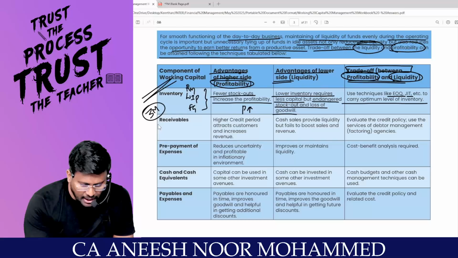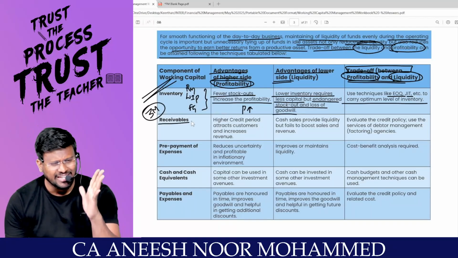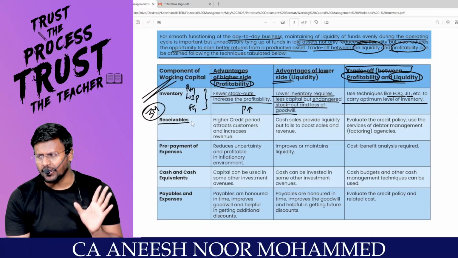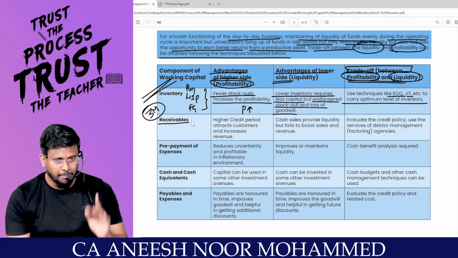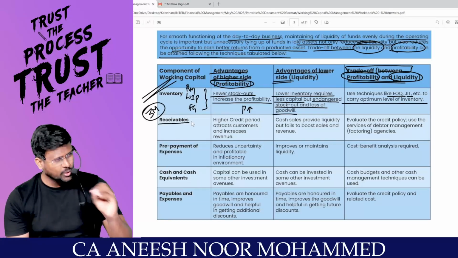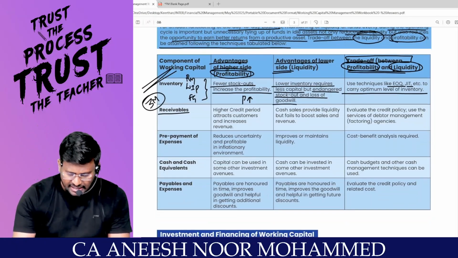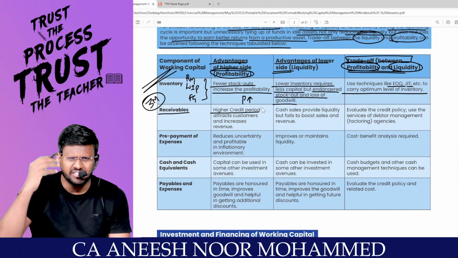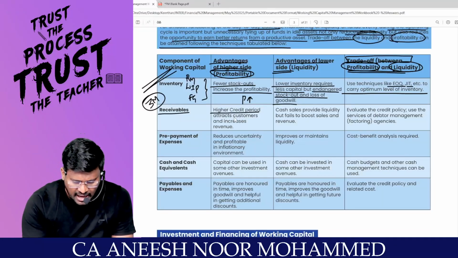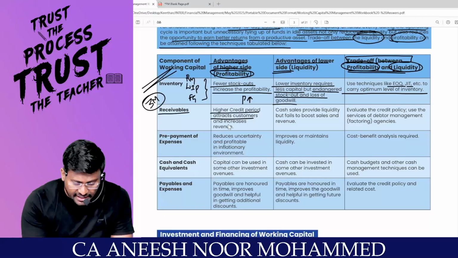Now the receivable, I am coming to receivable. Receivable means debtors. After I make the cash sales, that moment itself I will get the money. That is the beauty of cash sales. But after I make the credit sales, if I say to the debtors that you give whenever you can, then they will never give at all. Correct? A higher credit period, I am giving 50 days, 60 days, 1 year credit period, means attracting customers. Everyone will come and buy the product. It will increase revenue also.